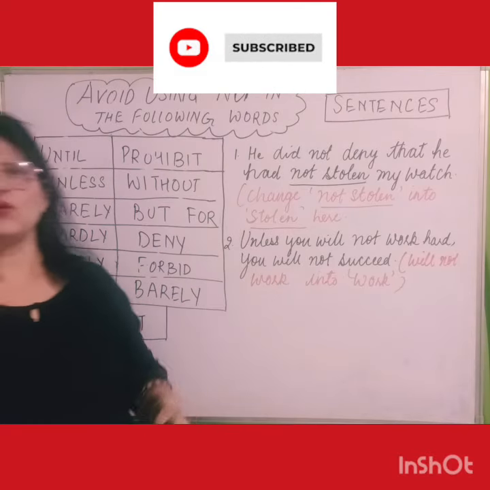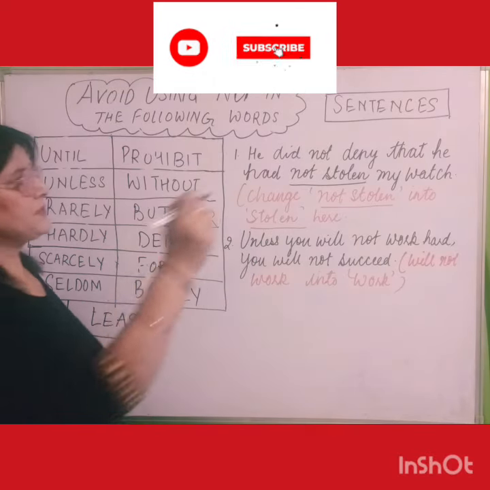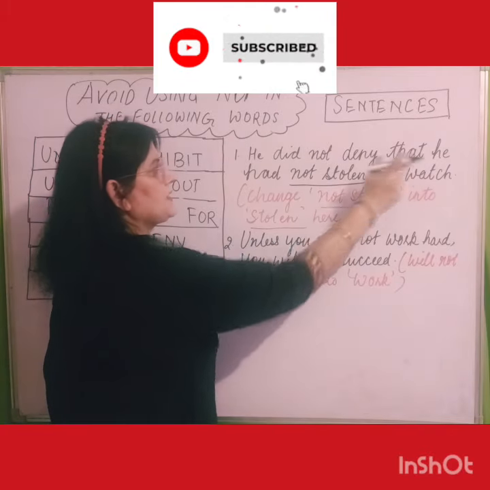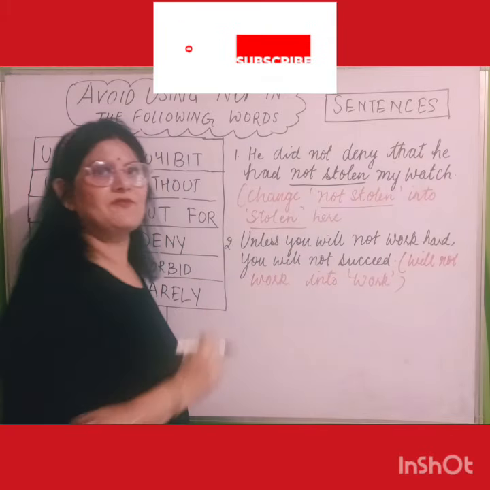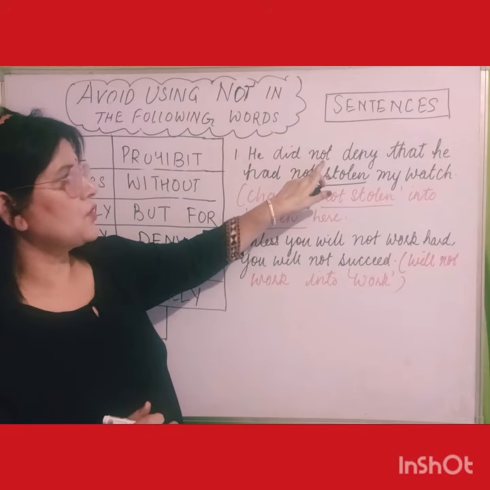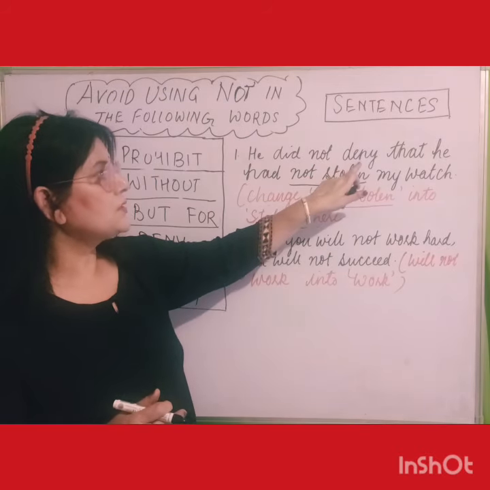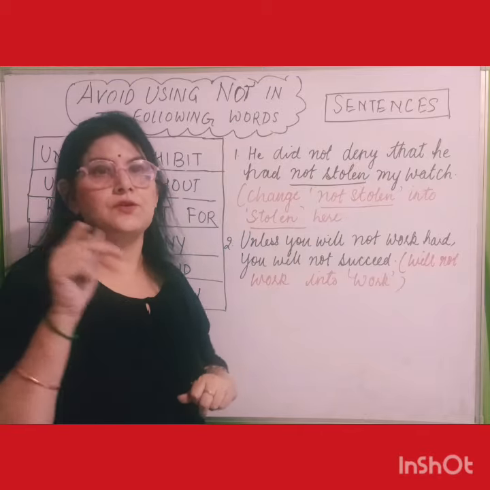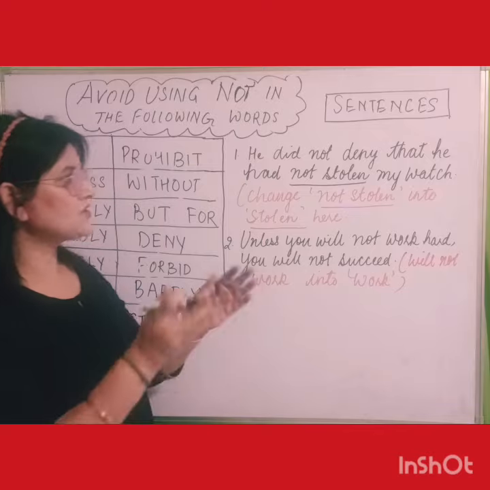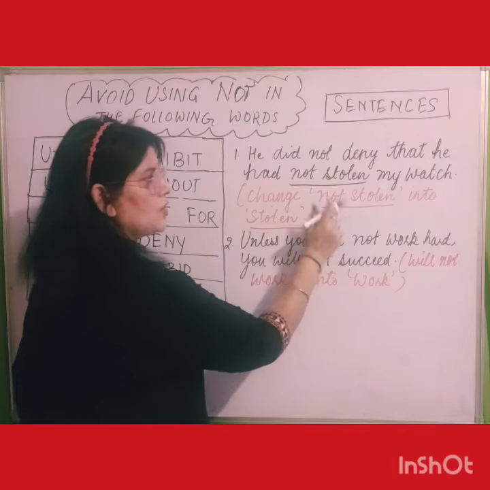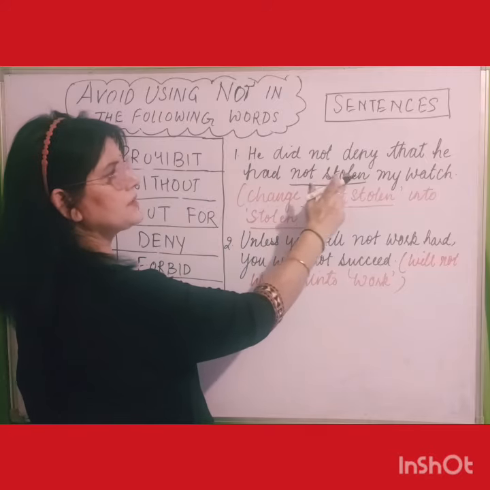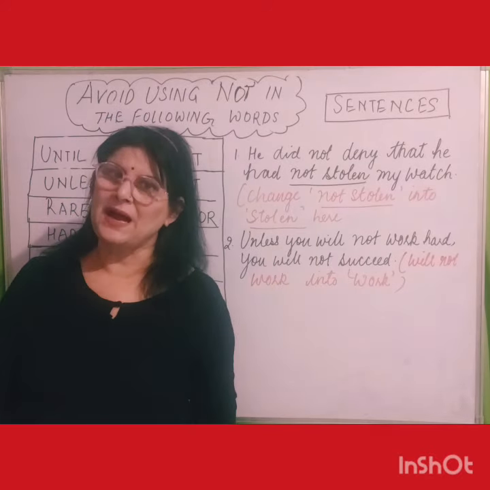So let's understand through examples here. I'm going to give you two examples. The first one is: he did not deny that he had not stolen my watch. He did not deny, so after the helping word, "not" is already mentioned here. So deny itself comprises the meaning "not". That he had not stolen my watch, so cut short, we will change "not stolen" into "stolen". So it will become like this: he did not deny that he had stolen my watch.